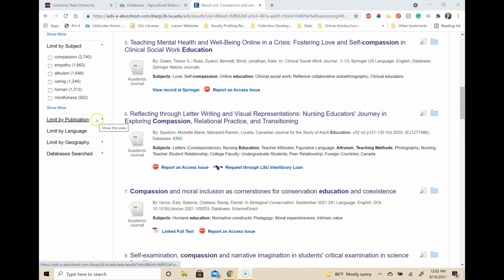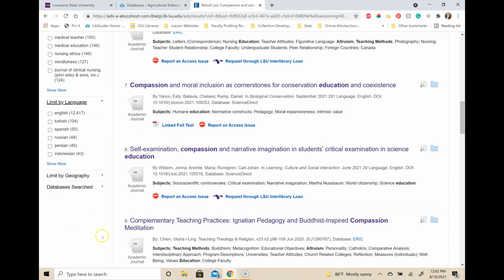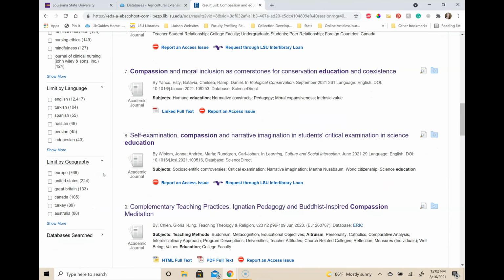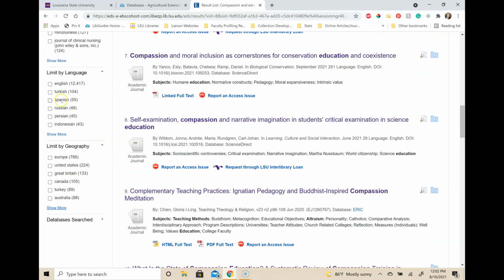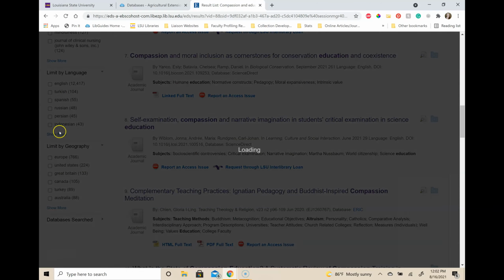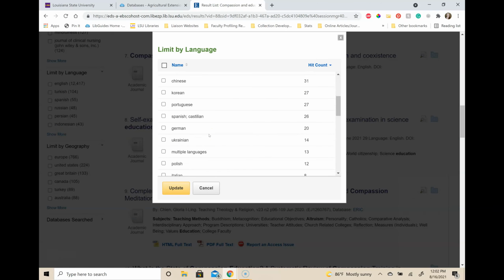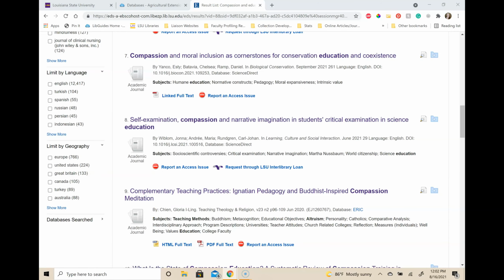I can also limit by publication, language, and geography. A word of caution, you can overfilter. If you try to limit to geography and you just want United States, you could accidentally filter out specific states because those states were indexed and not the phrase United States. You can also miss out on some important and relevant research if you exclude research in other languages. Other countries do research too, and a topic could be better researched in another language.